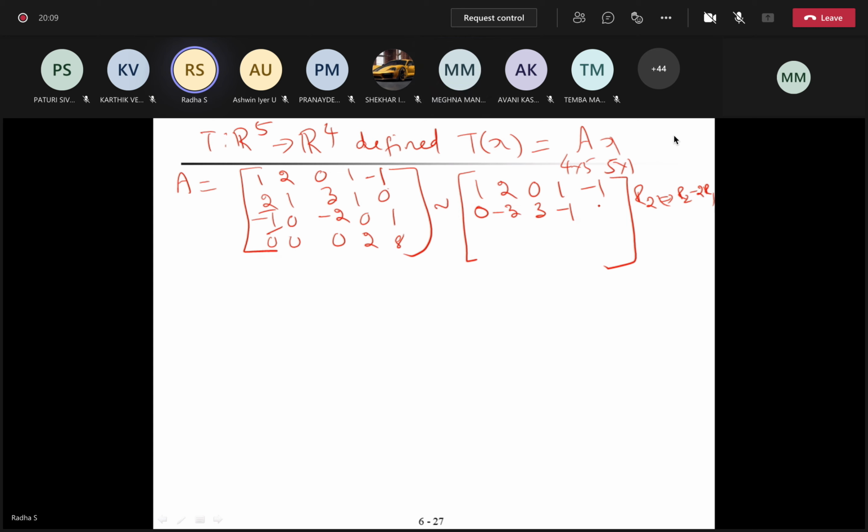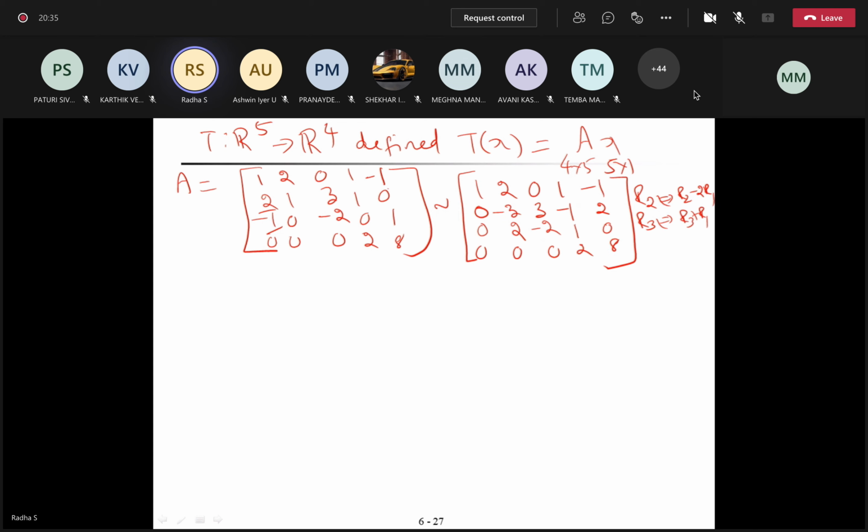Okay, what should I do for the third row? R3 goes to R3 plus R1. Okay, please add and say. 0, 2, minus 2, 1 and 0. Last row is already in the required form, right?